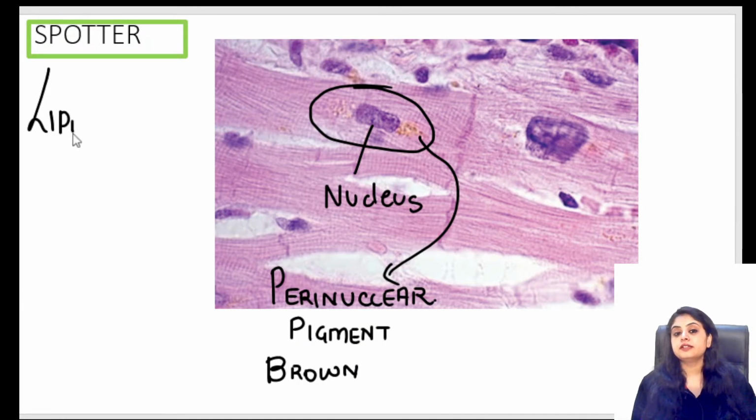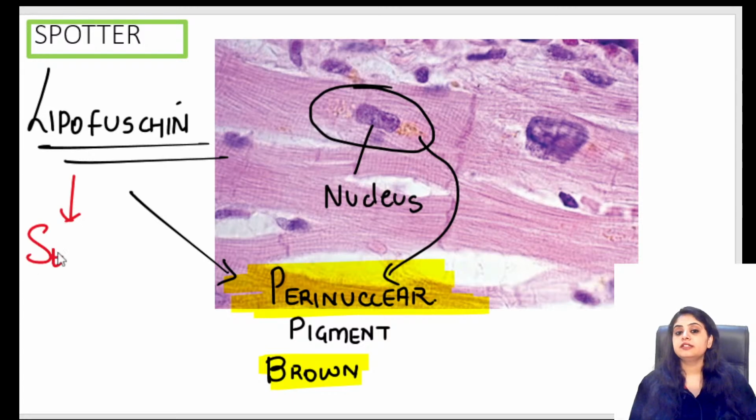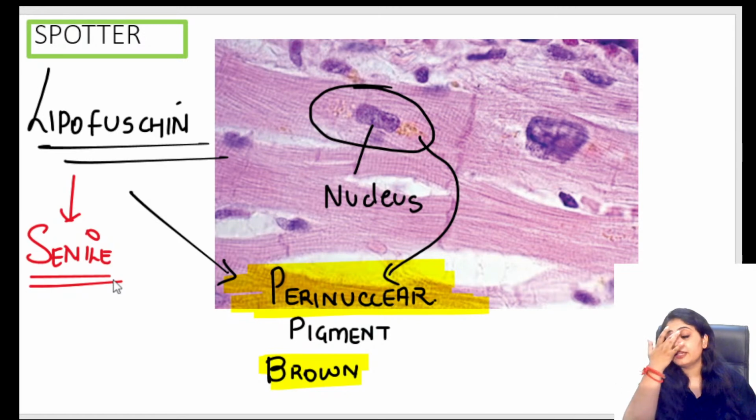It's a classical case of lipofuscin, because if they ask you what is the location of lipofuscin, this word is golden. Lipofuscin is always around the nucleus. It is perinuclear in location and brown in color. At what age do you expect this kind of picture to be given? It's an old age pigment, a senile pigment. So there'll be some 83, 85, 90-year-old person mentioned to you. So this was the easy one, as I said.